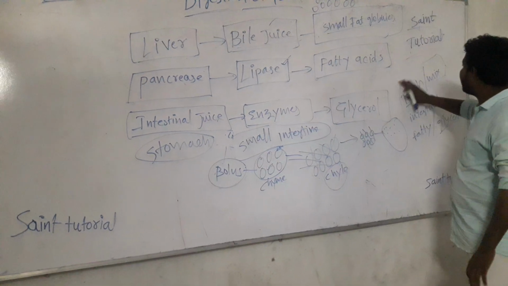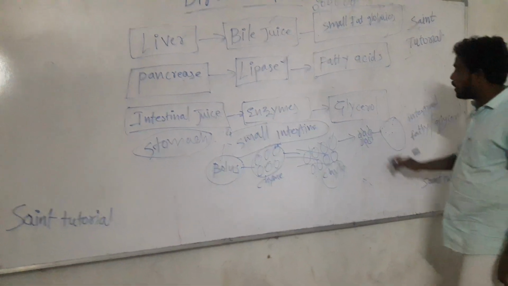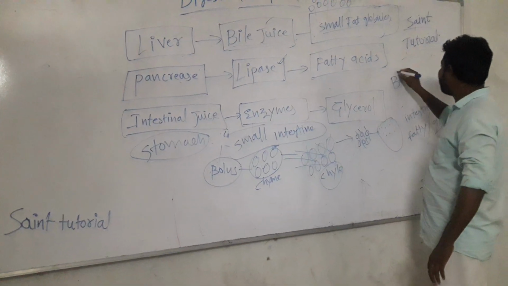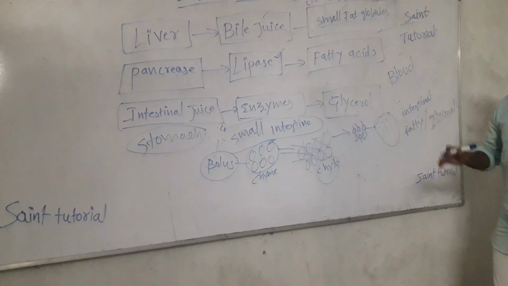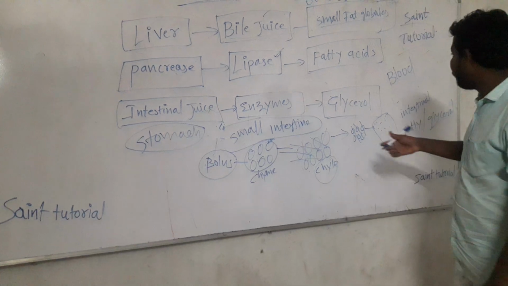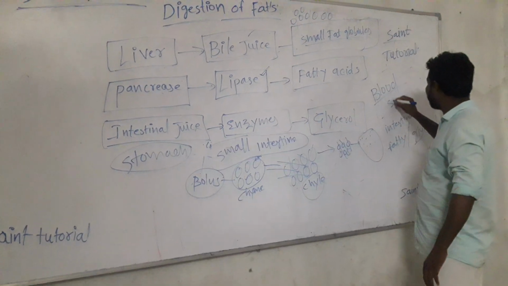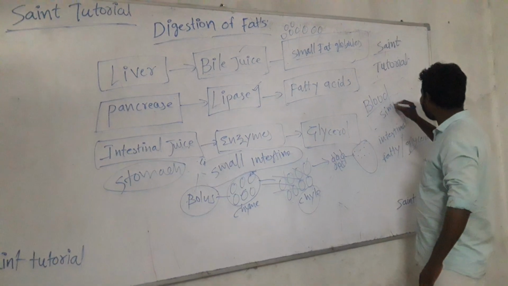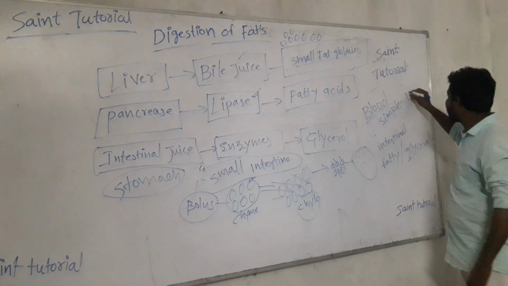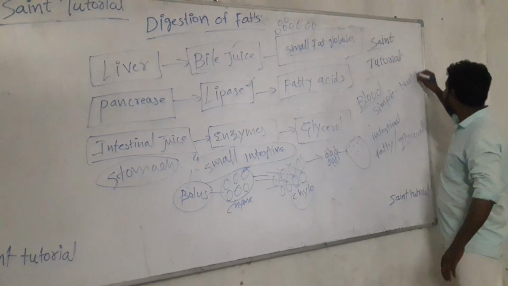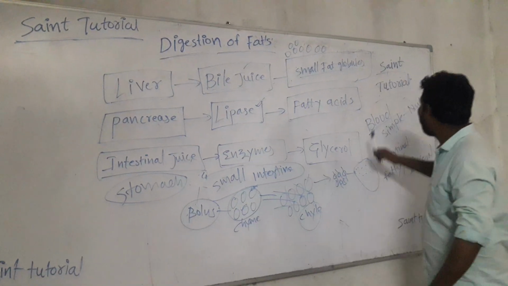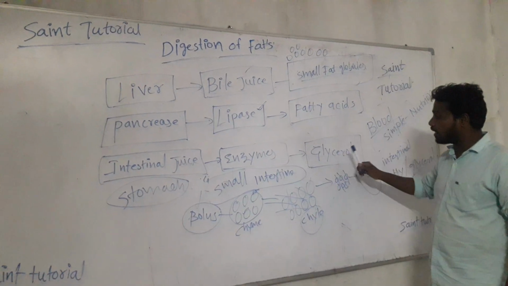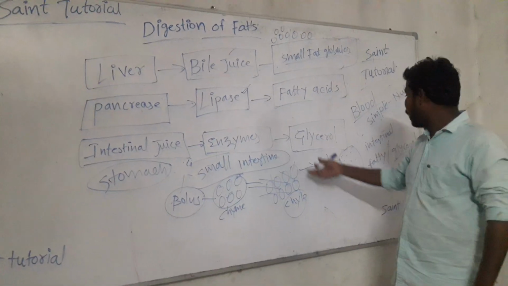So what is the final destiny of the nutrients? Yes, they have to mix with the bloodstream. We take in some simple food, convert it into complex form, and again convert it into simple nutrients. So complex food items are converted into simple nutrients. That is the end of the story in nutrition. The fatty acids and glycerols are the simple nutrients which have to be mixed